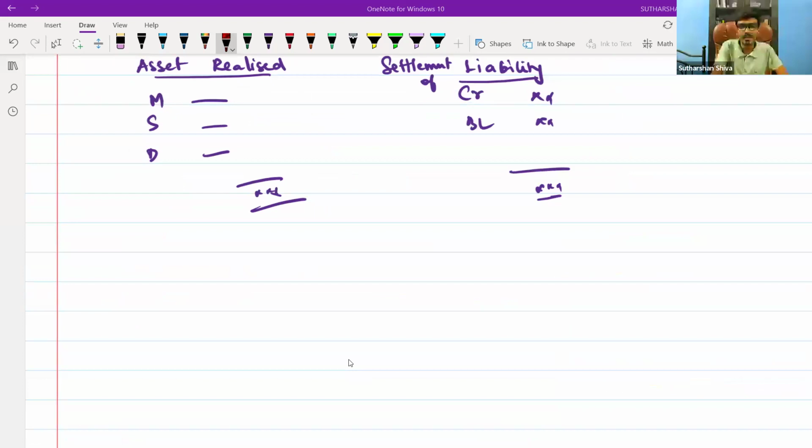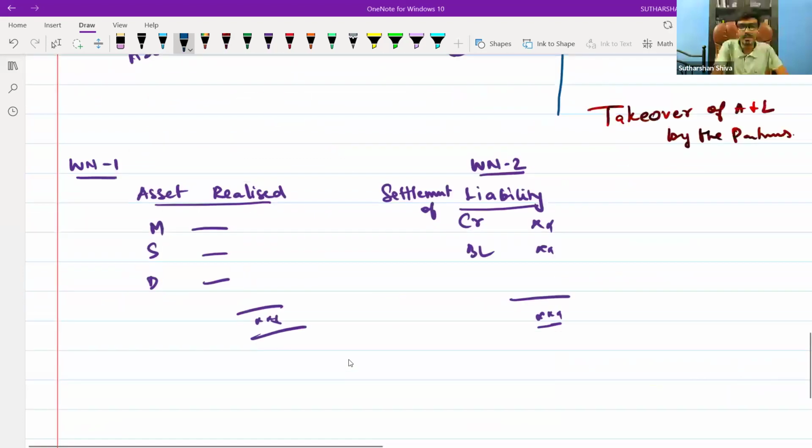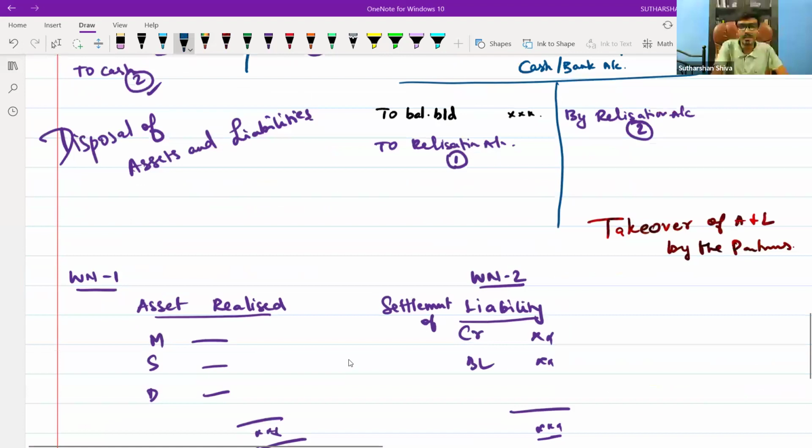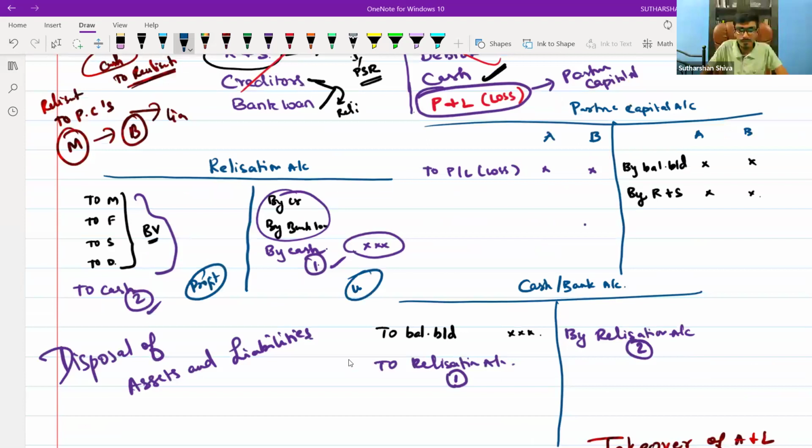So the fourth step is transfer of realization profit or loss to partners' capital account. If it is a profit, you will transfer it on the credit side. If it is a loss, you will transfer it on the debit side.